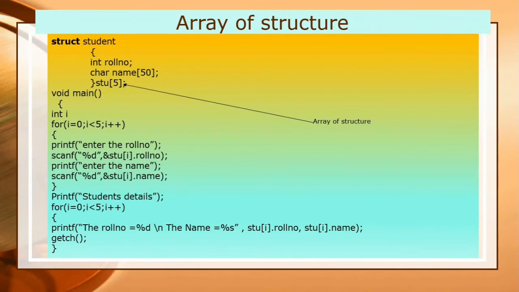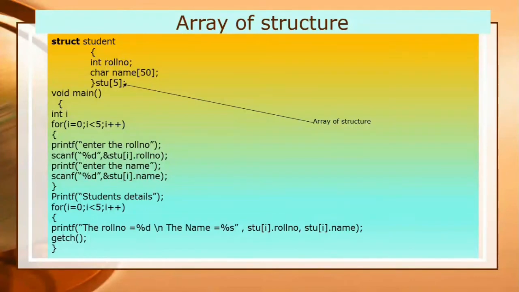Here I have assumed that there are 5 students whose details I have to enter with the help of a structure. So I have declared stu as an array, because stu is a structure type variable, and I have written here in square brackets the value 5. So 5 indicates we can store the 5 students' information.